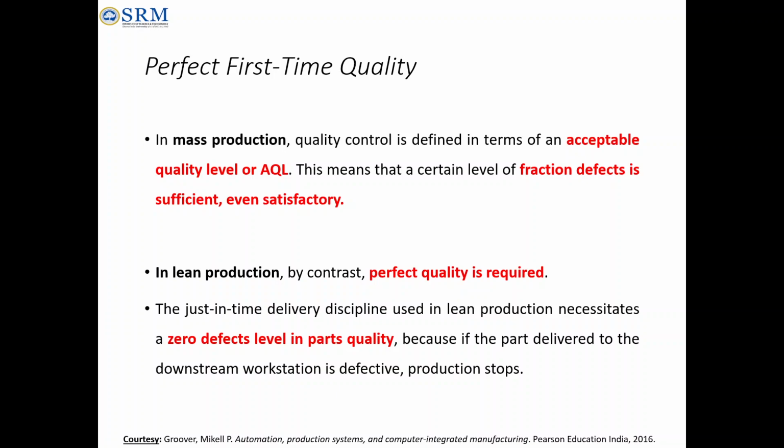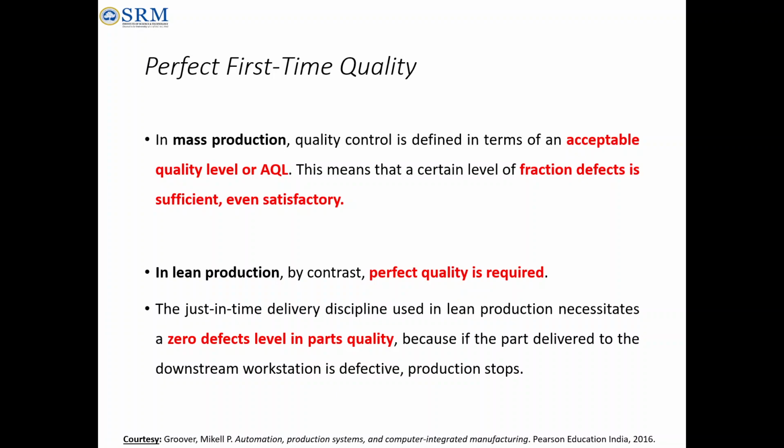It's not like, okay, plus or minus 0.22 is there, we can go and accept. The acceptable quality level will be there in mass production, because mass production makes a huge volume of product. But in lean production, compared to mass production, the volume of product we are going to make will be lower, and the acceptable quality level won't be there. Perfect quality is required. So that is what, first time itself, we have to make a perfect product.